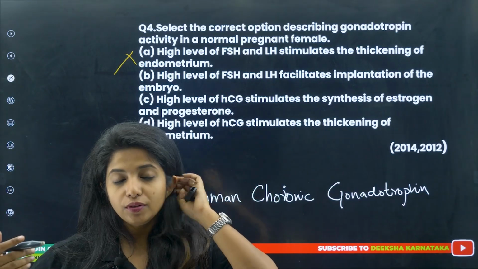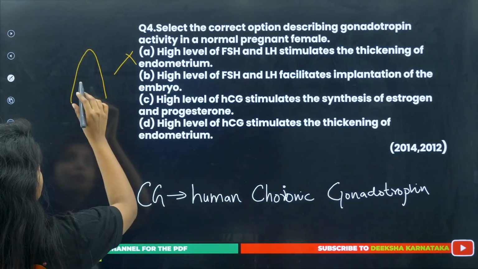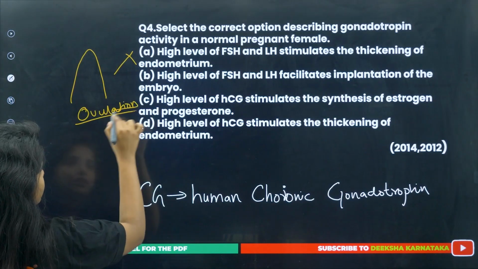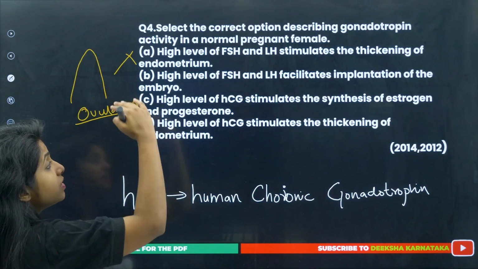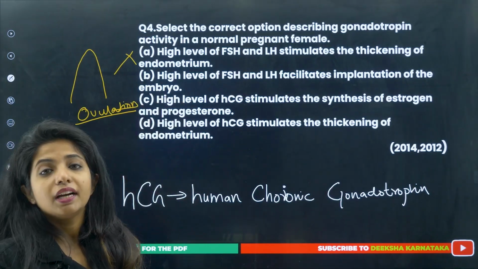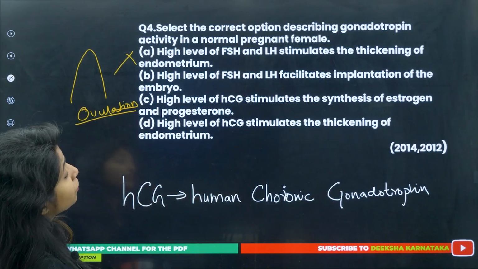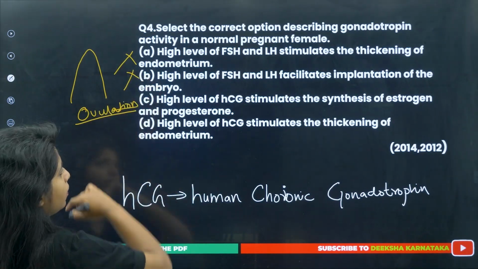You might have already studied that, right? When LH goes high at this point of time, ovulation happens. It has nothing to do with the thickening of the endometrium. Actually, when high levels of FSH and LH are there, it won't allow the endometrium to be thickened. Now, high levels of FSH and LH facilitate implantation of the embryo. Again, something wrong.